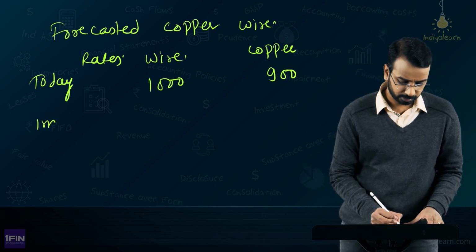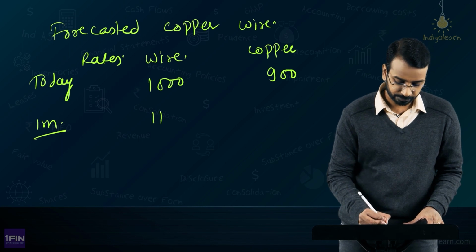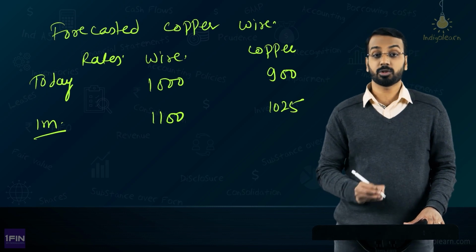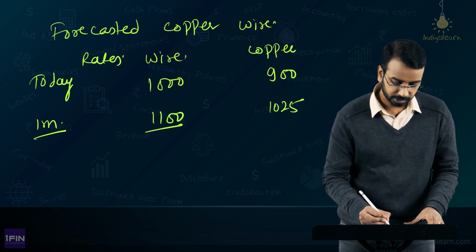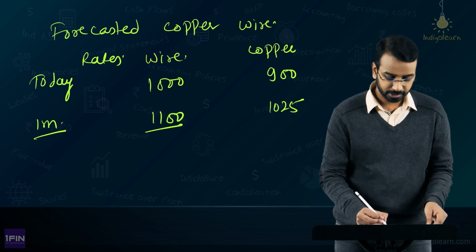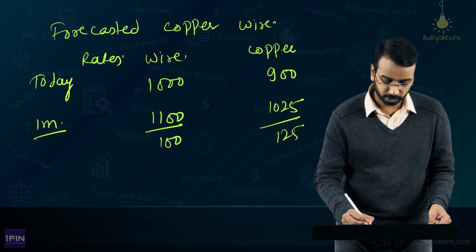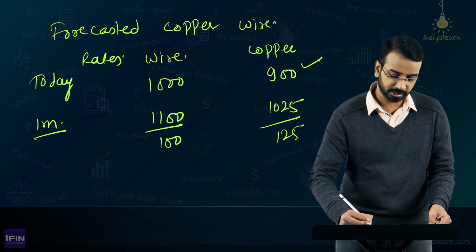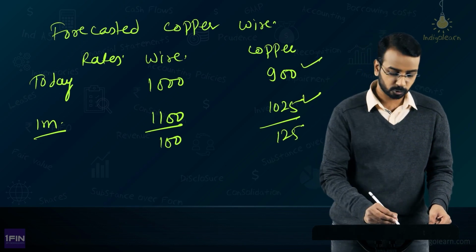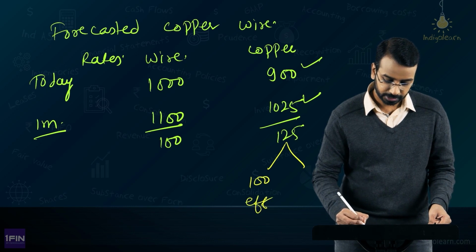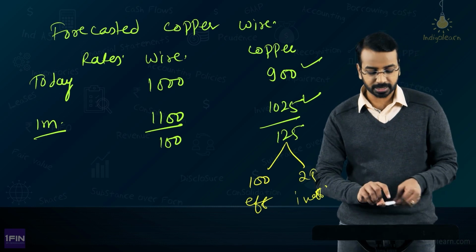Now, after 1 month, this 1000 became 1100, whereas this copper became 1025, right. So, here you have to pay 100 extra, here you have gained 125, because you bought at 900 and now it is 1025. So, out of this 125, 100 is effective and 25 is ineffective, right.